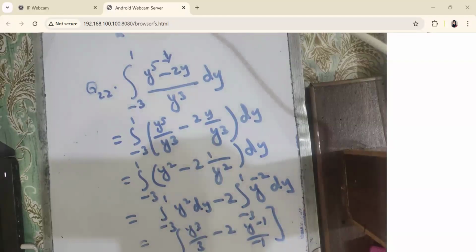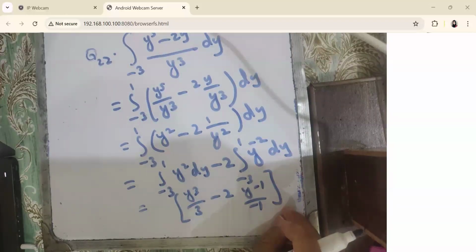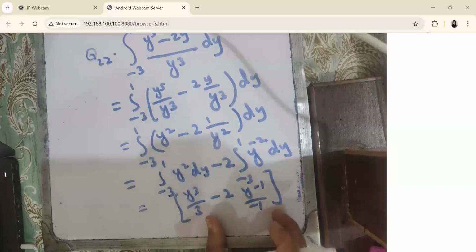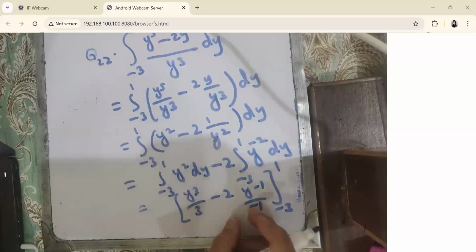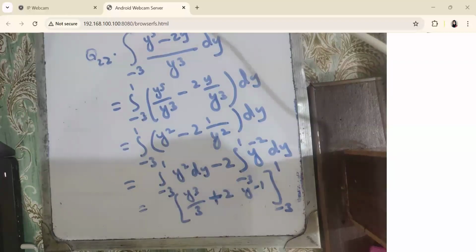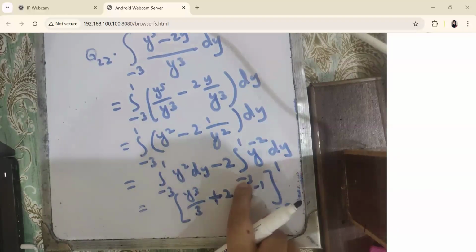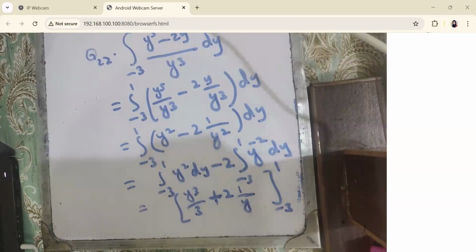Because they have the same limits of integration, instead of writing them separately, I am going to use the bracket along the whole expression and write the limits one time along with this bracket. It is the same as if you write them separately. Now it is y cube by 3 minus, this will become -2 into -1, that will become plus 2. And y to the -1 can be written as 1 over y. Is it clear?